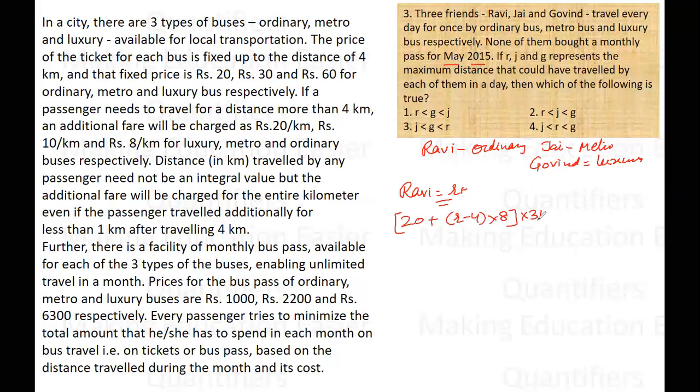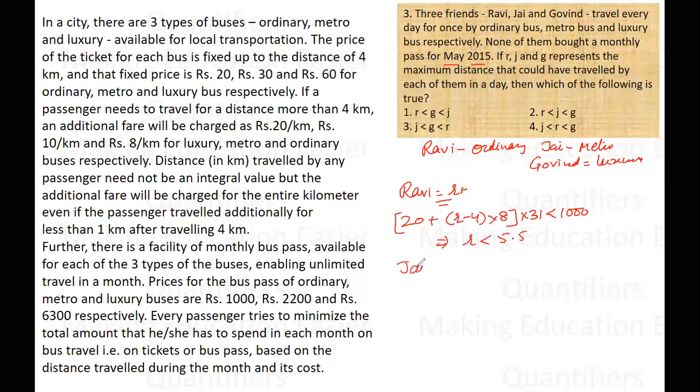And the question says none of them bought the monthly pass, right? So this value must be less than 1000 rupees, because he is traveling by ordinary bus. So if we solve this, we get R to be less than something like 5.5.